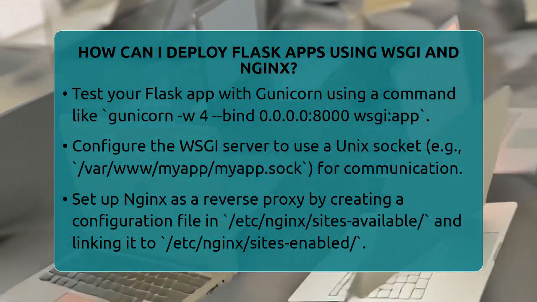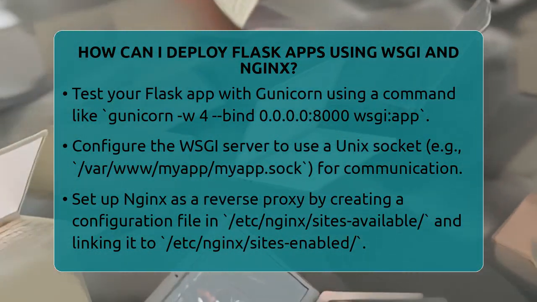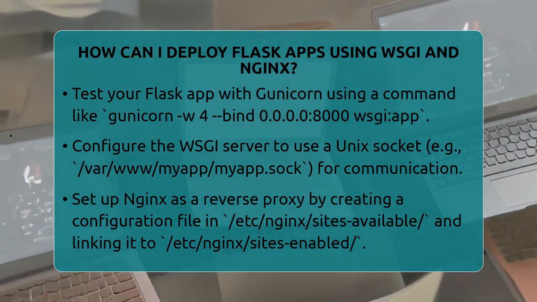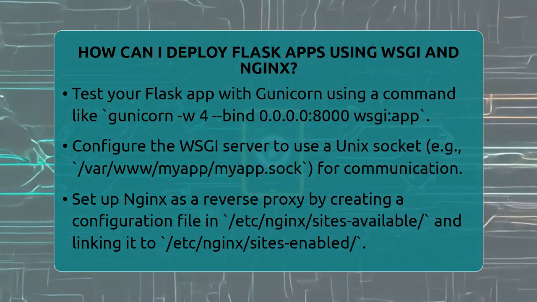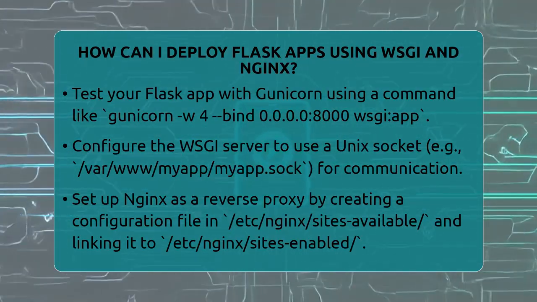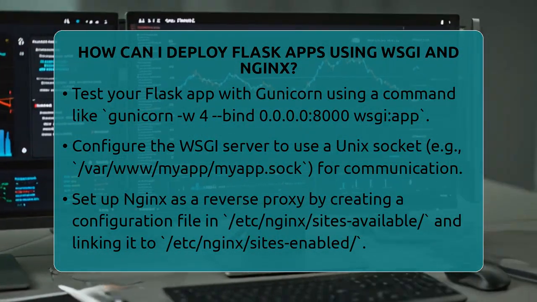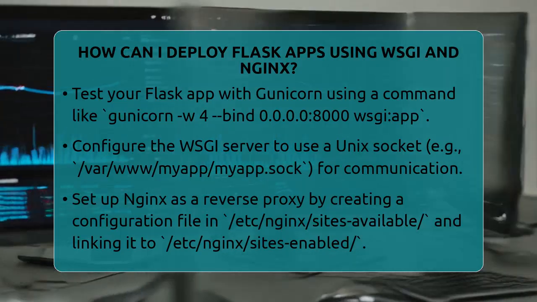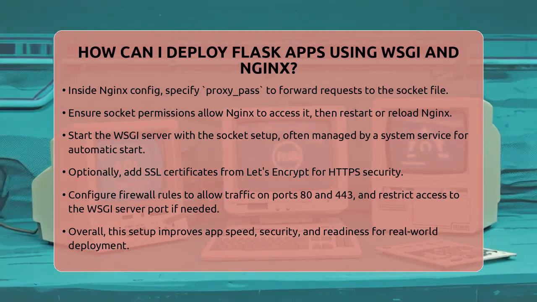Make sure the socket file has the right permissions so Nginx can access it. Restart or reload Nginx to apply the changes. Then, start your WSGI server with the socket configuration, often managed by a system service for automatic startup.